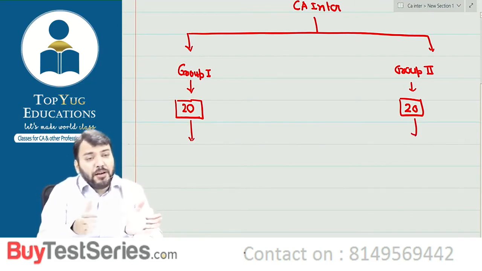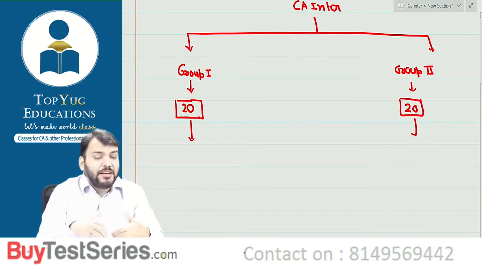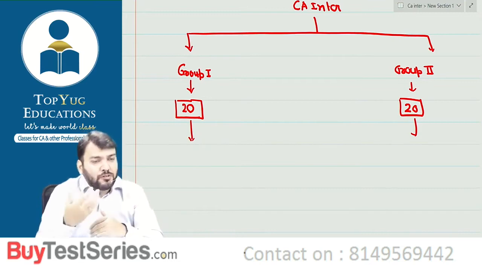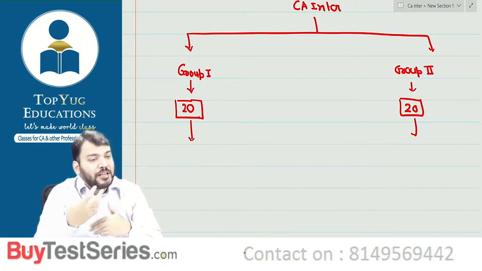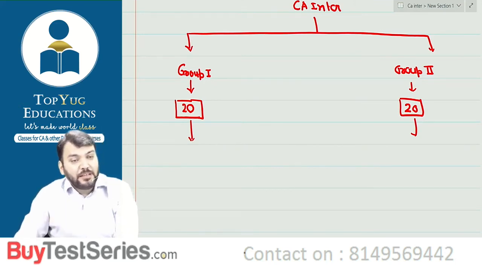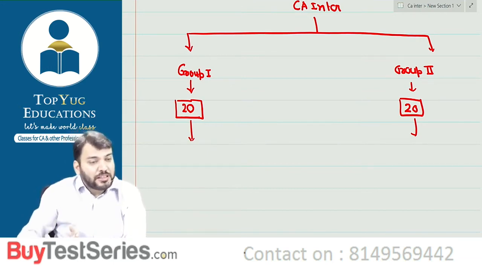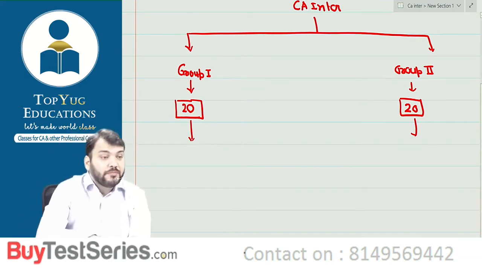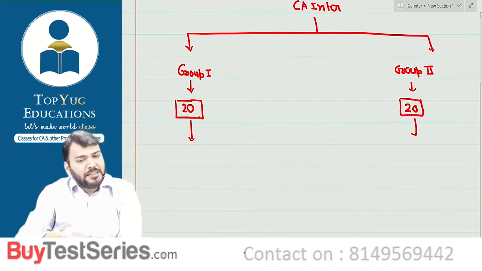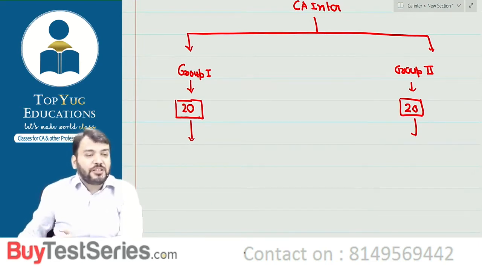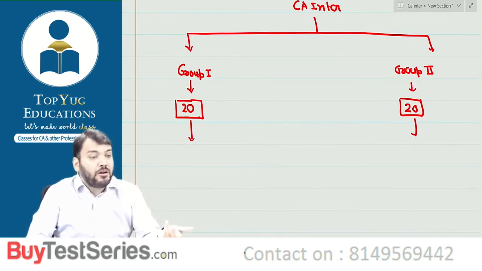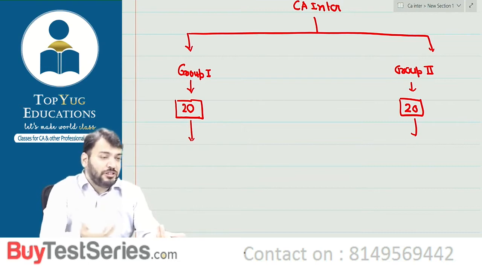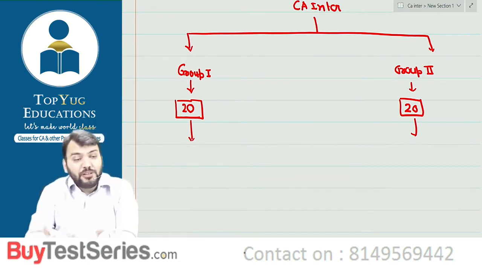Now, the point of application of accounting standard in India means AS introduction. कौन सा accounting standard है, to which companies these accounting standards are applicable, to which companies these accounting standards are not applicable, that I will do at the end. Means once we complete accounting standard which are related to group 1, then I will start you the application of accounting standard. Because right now whatever I will say, you might not be interested or not interested on that part. Why? Because till now you don't know what actually accounting standard means.